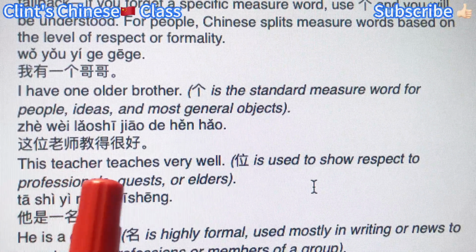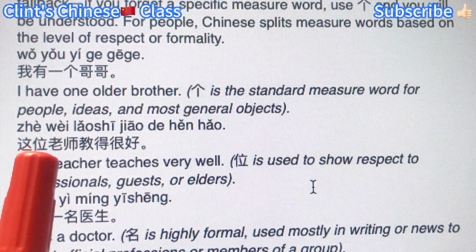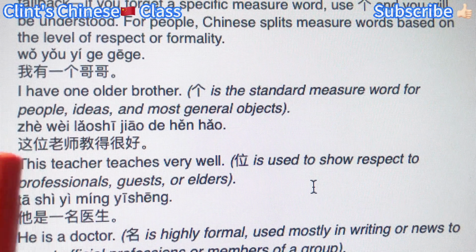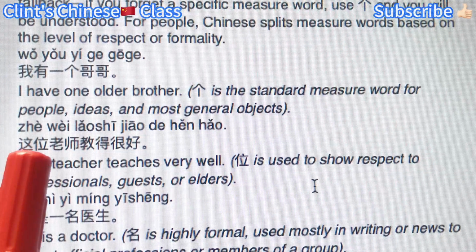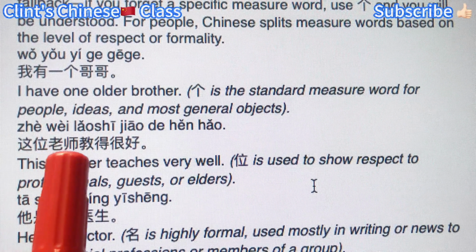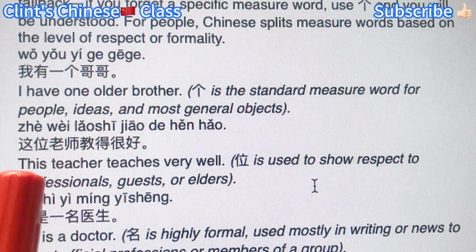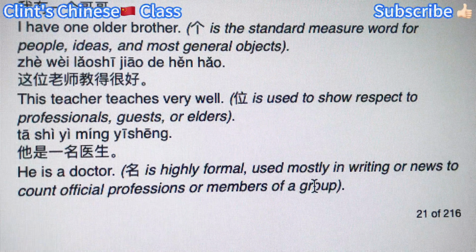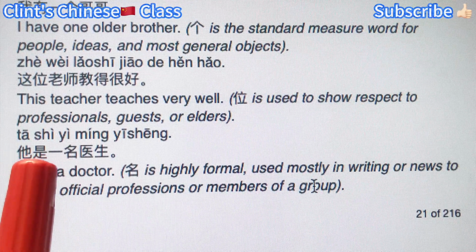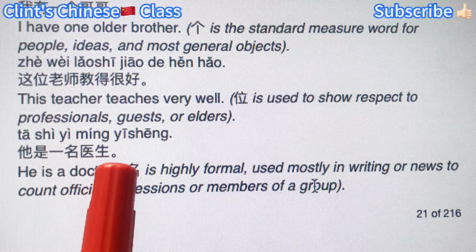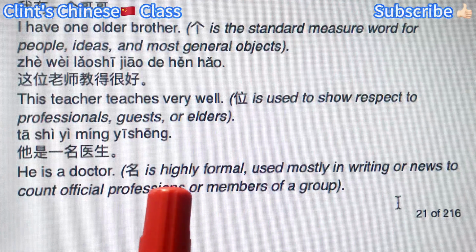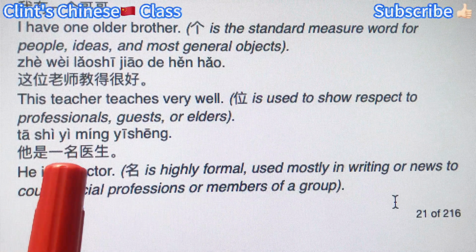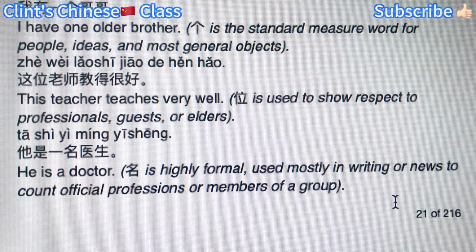How to say this teacher teaches very well? 这位老师教得很好. So here we use 位 for teacher to show our respect. 这位老师. He is a doctor. 他是一名医生. This is very formal when you read in the news or writing. So 名 for doctor, professions.